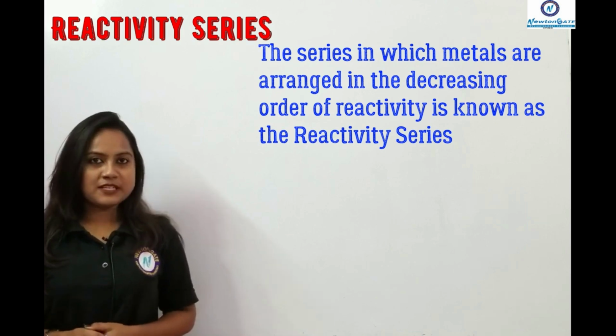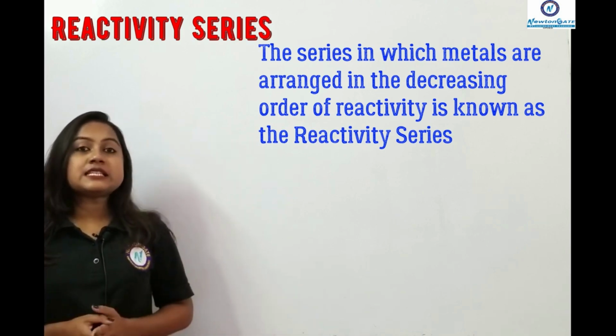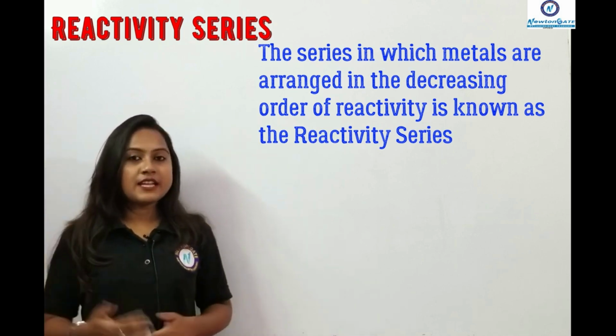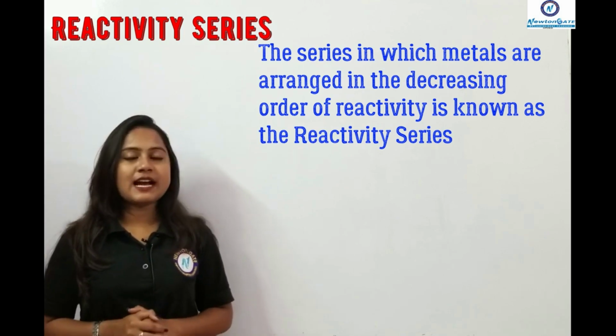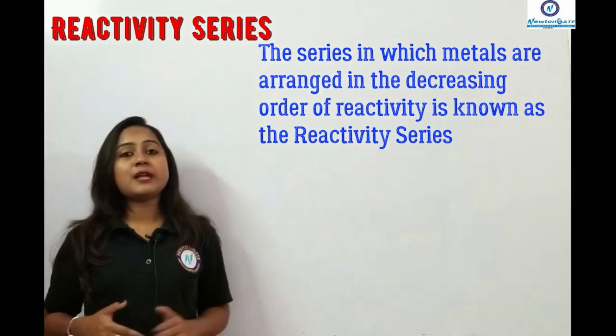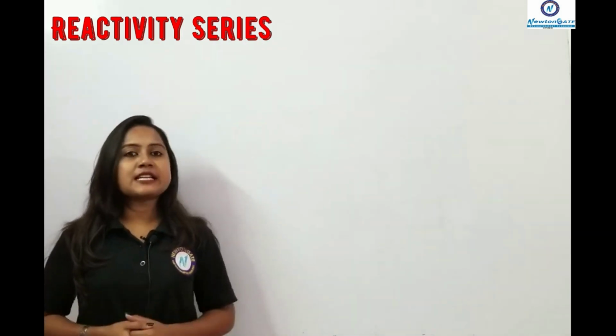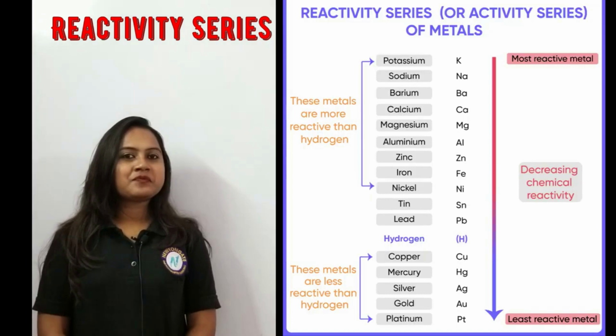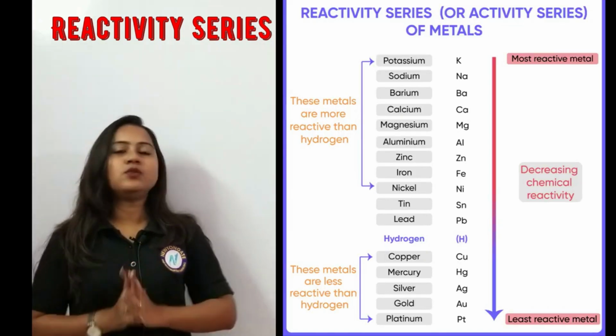Okay, now we are going to learn about an interesting thing, the reactivity series of metals. This is a series in which metals are arranged in decreasing order of reactivity, and that is termed the reactivity series. It has the most reactive element at the top, that is potassium, and the least reactive at the bottom, that is platinum. I am showing you the reactivity series of metals. Just check that out and keep a note of it.